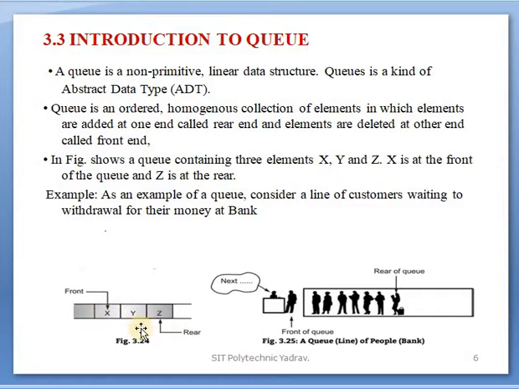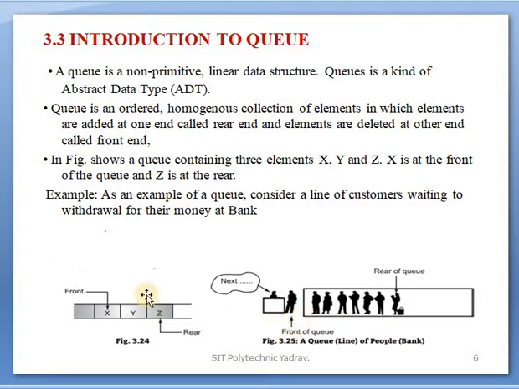For example, this is a queue. A queue means a simple line. As an example of a queue, consider a line of customers waiting to withdraw their money at a bank. A queue is used everywhere. In that example, the queue means a line of people in a bank.